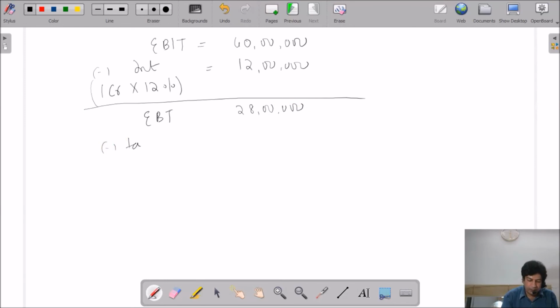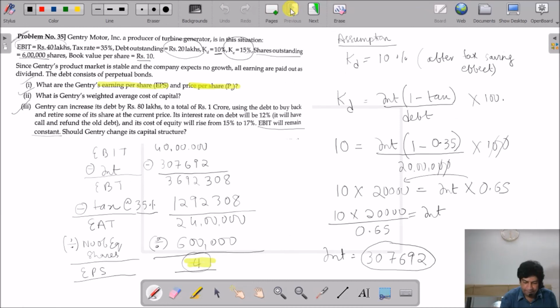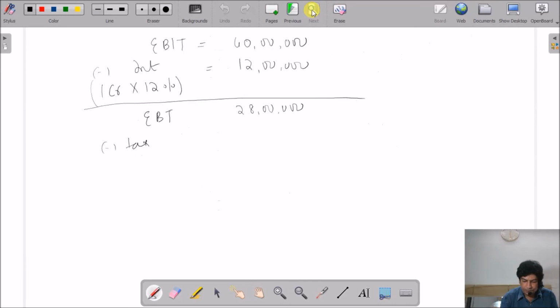From this I will be subtracting my tax. How much is my tax rate? 35%. So 28 lakhs into 35% gives me 9 lakh 80. Then we'll get earning after tax: 28 lakhs minus 9 lakh 80, so 18 lakh 20 is the earning after tax.